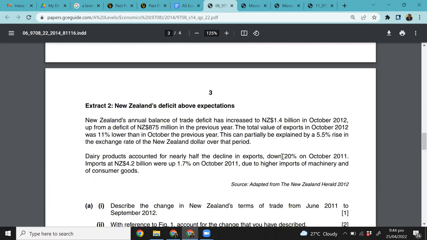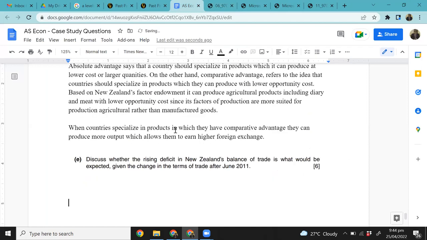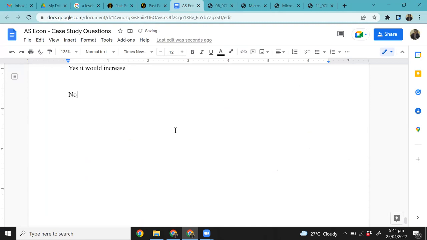Now, with that happening, what effect would that do to your trade deficit? That's what you're expected to do. And since the question says discuss, we do know that we have to talk about both sides of the argument. Do you agree with me? Right? Yes, it would increase, like the trade deficit would increase. Let me write the exact word. Trade deficit is what we're talking about. Trade deficit would increase. No, trade deficit would not increase, right? So these are the two things we are talking about. Okay, now let's get started here.